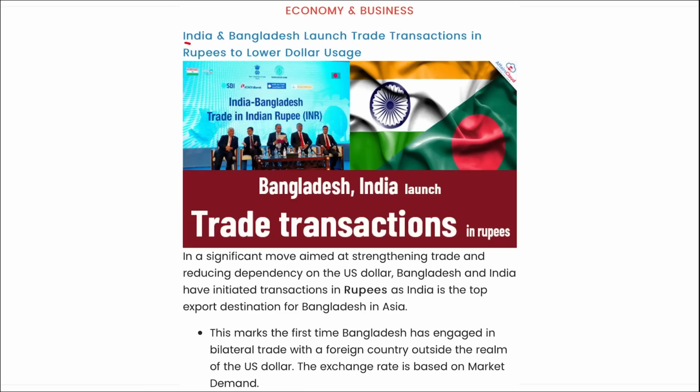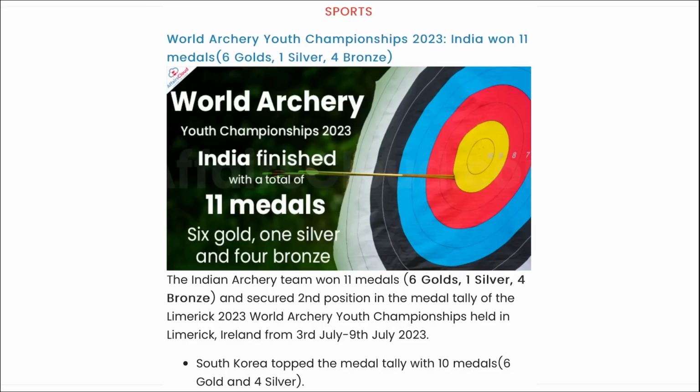Next, India and Bangladesh, they have launched trade transactions in rupees to lower the dollar usage. I mentioned this yesterday also and I have told you this today also, that in order for de-dollarization and in order to reduce the dependence on dollar, India started trading with Bangladesh or Bangladesh started trading with India in rupees.